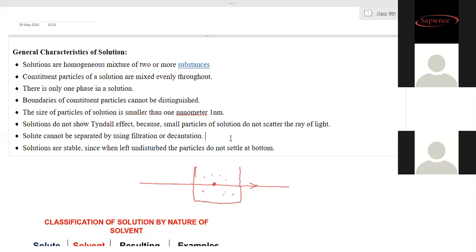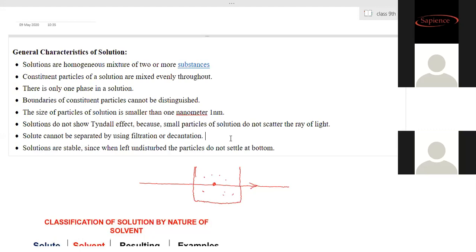Alloys are solid solutions. So solutions, till now what you have as a mindset, is that they are not always liquid in form. Solutions can be solid also, solutions can be gaseous also, and solutions can be liquid also. It depends on the medium in which the solute is dissolved. The solute is dissolved into the solvent. So the solvent can be liquid, it can be gaseous, or it can be solid also.